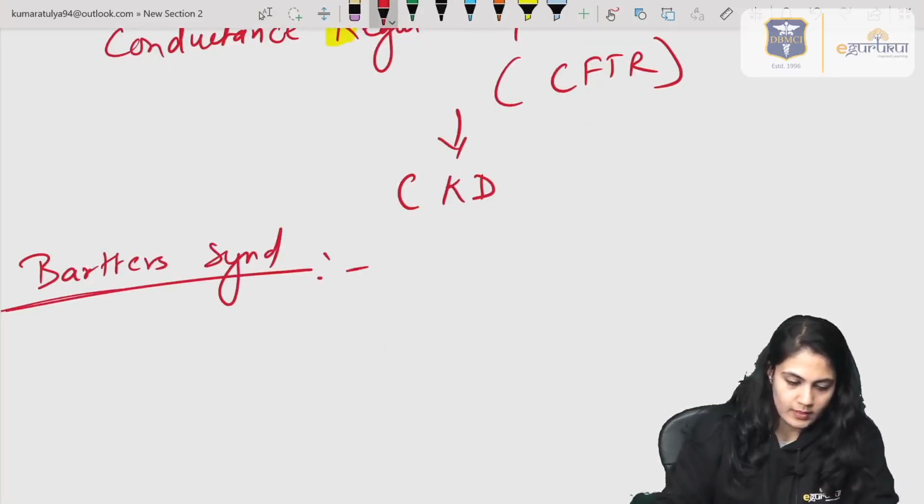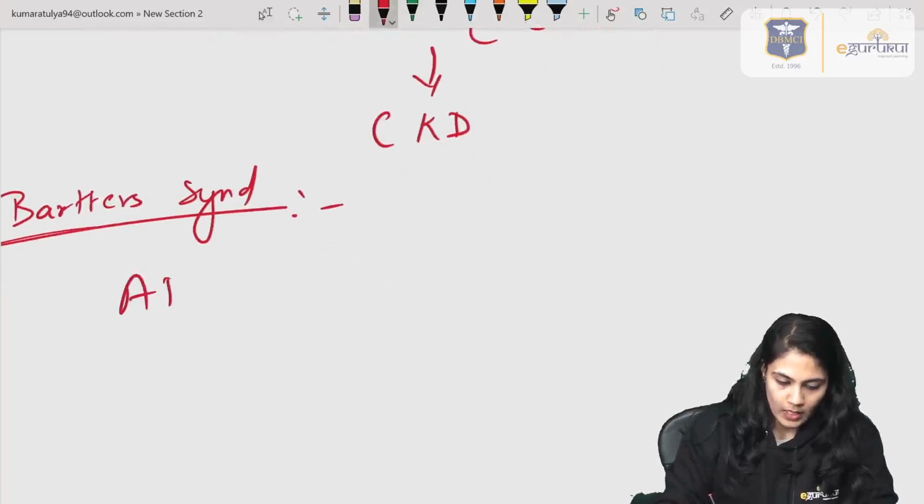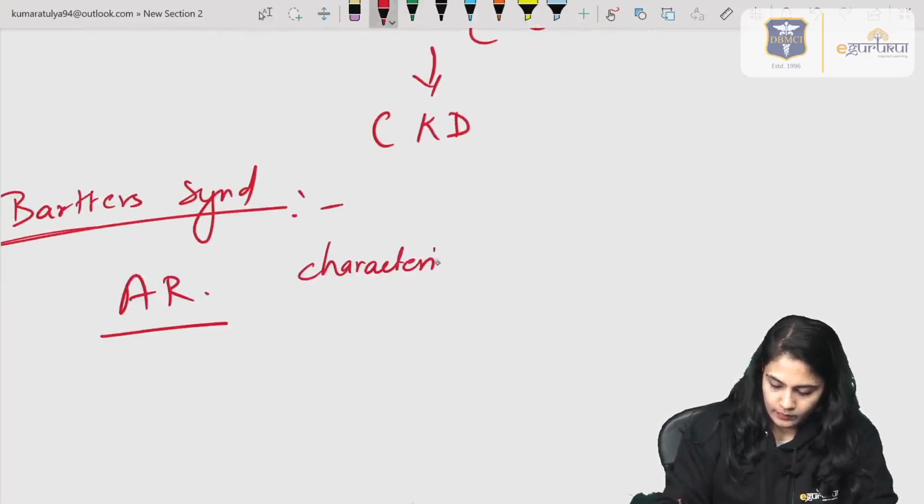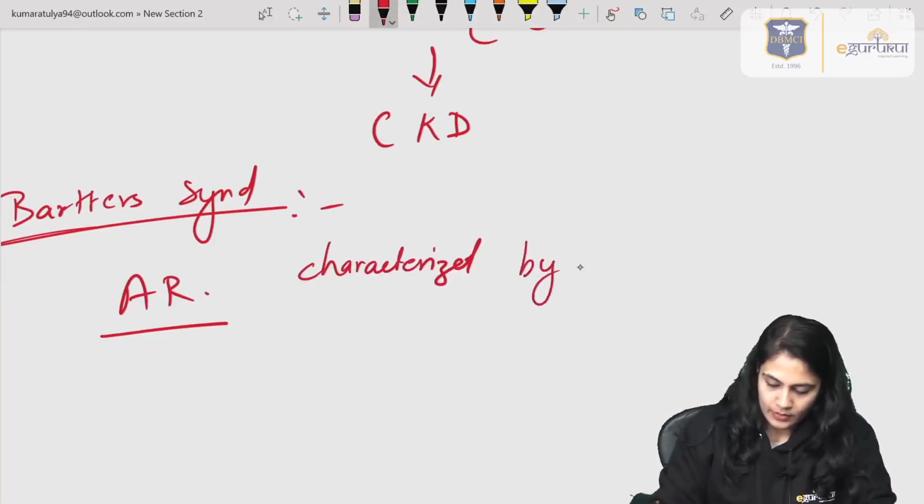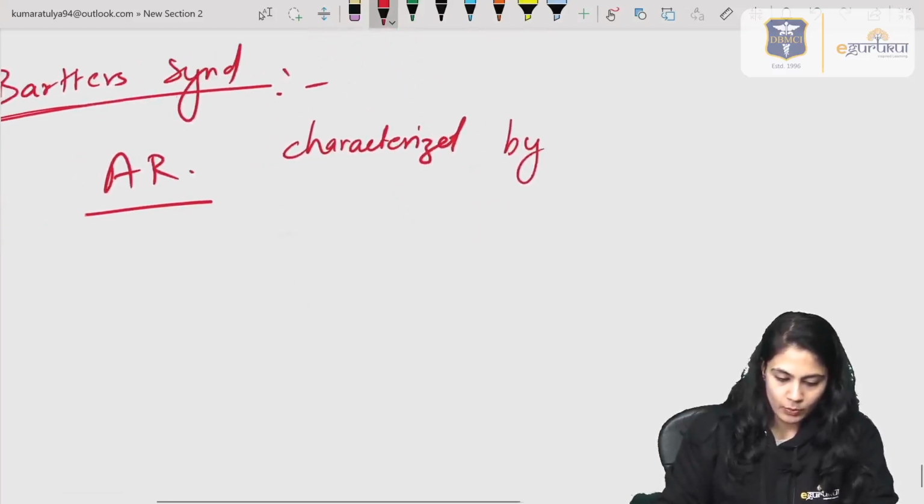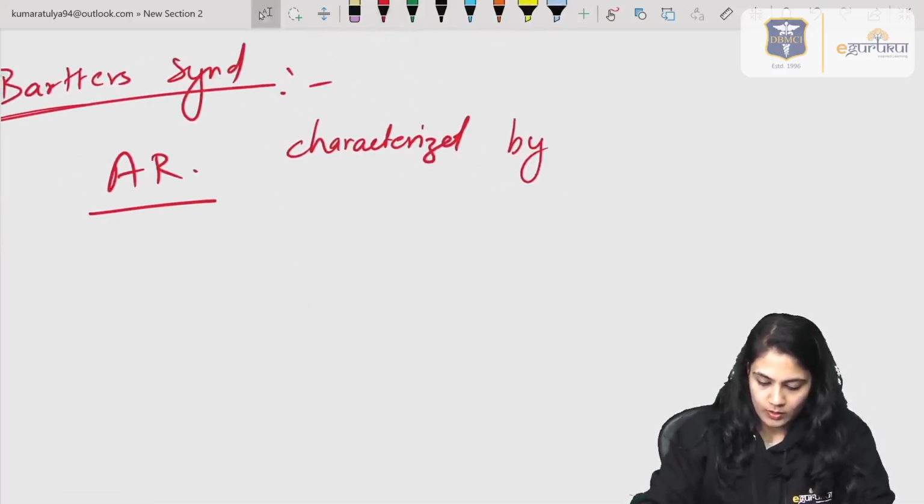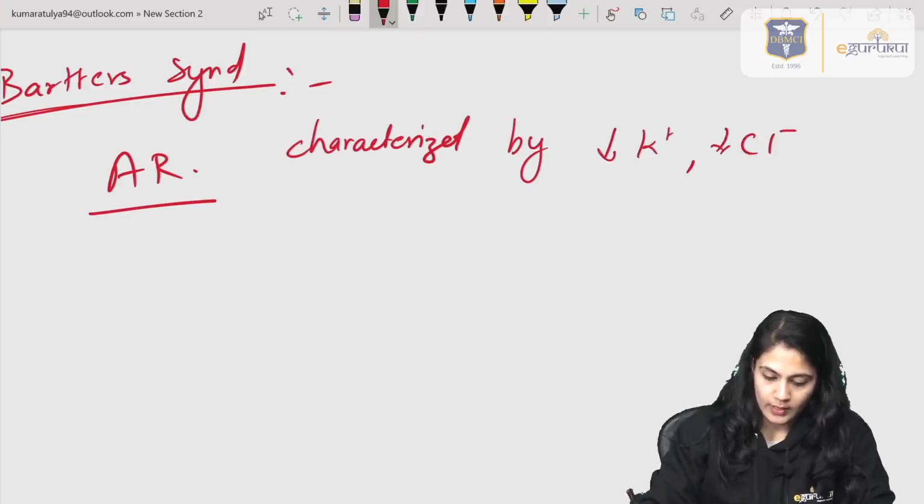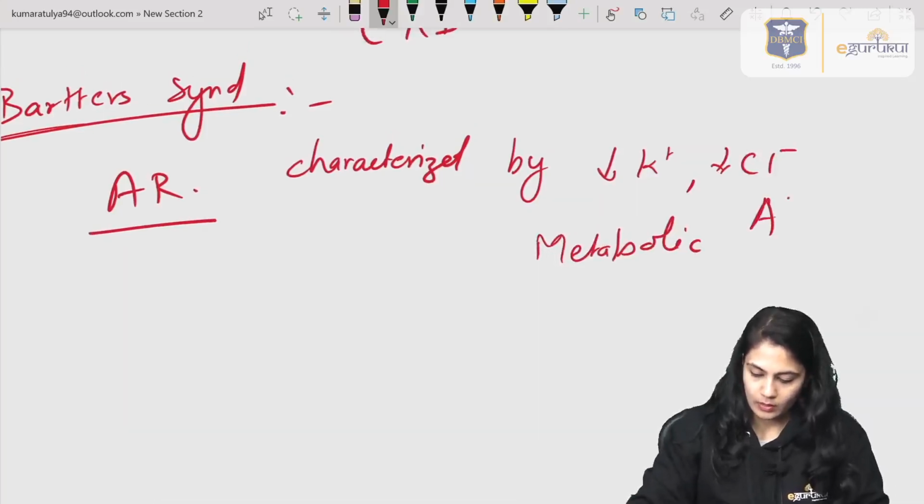Now what is this syndrome? It is an autosomal recessive condition characterized by decrease in the potassium, decrease in the chloride, and metabolic alkalosis. Now why is this happening?